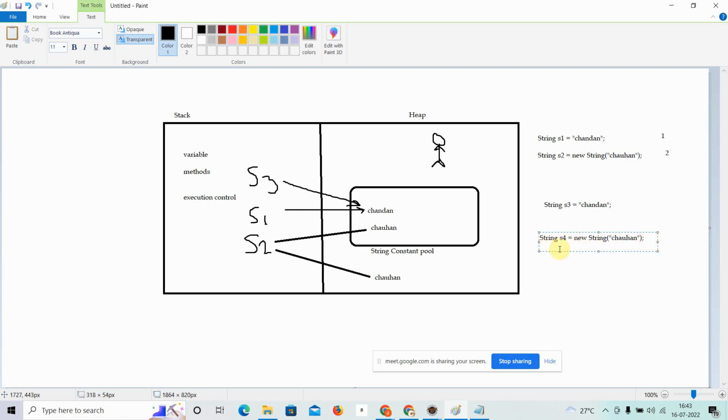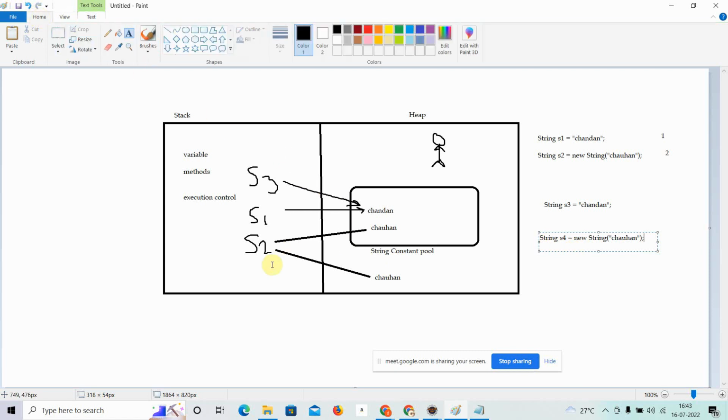Your compiler will check again. s4 will be created here. Now it will check whether this value exists or not. So it will say okay, this value exists over there. So now it will not create a new value in the string pool, but it will create a value over here.